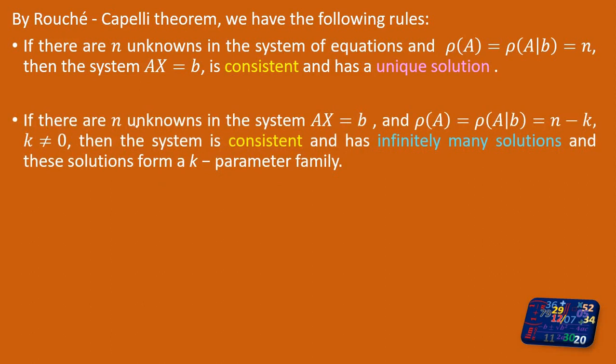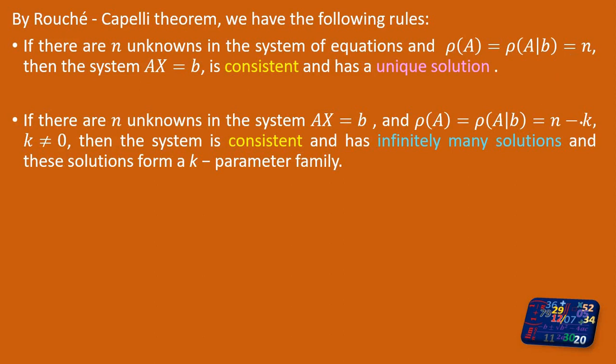In detail, if there are n unknowns in the system Ax = B, and the rank of A and the rank of the augmented matrix are the same, but it is not equal to n, it is less than n, that means n minus k, where k is not equal to 0. Why is k not equal to 0? If it is equal to 0, it becomes the first condition.